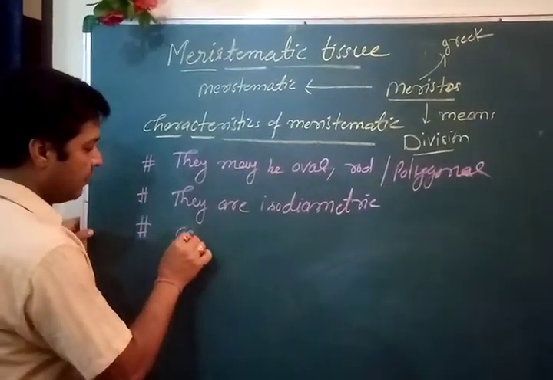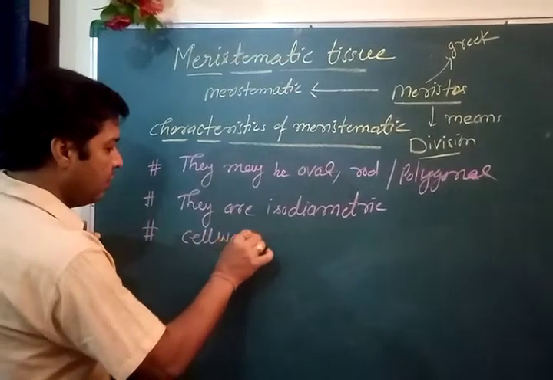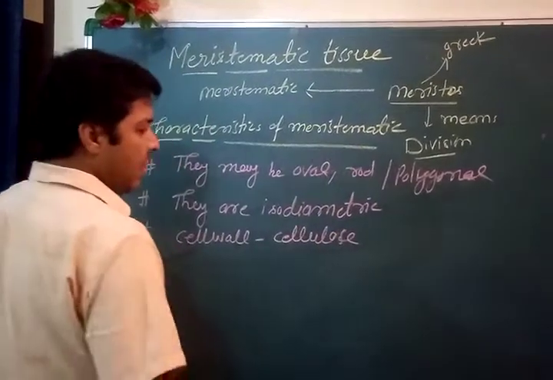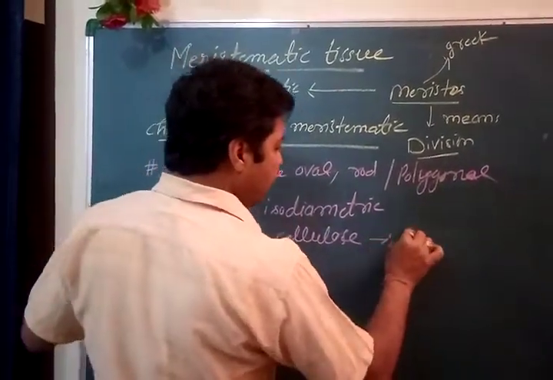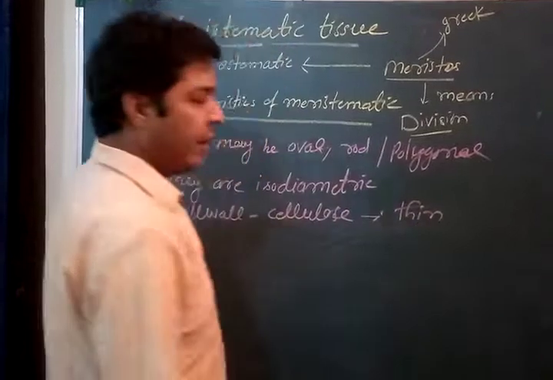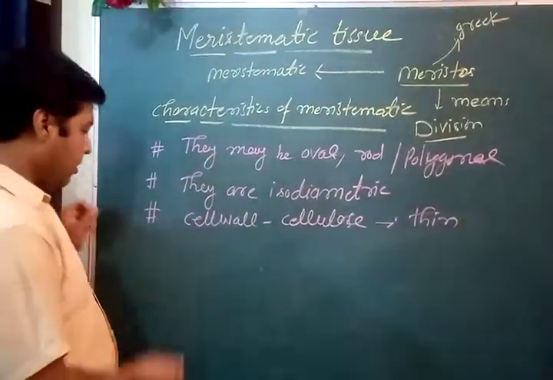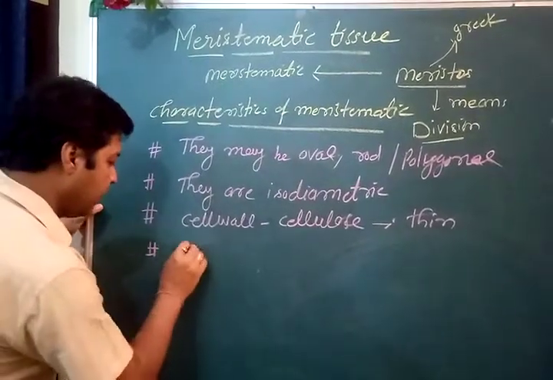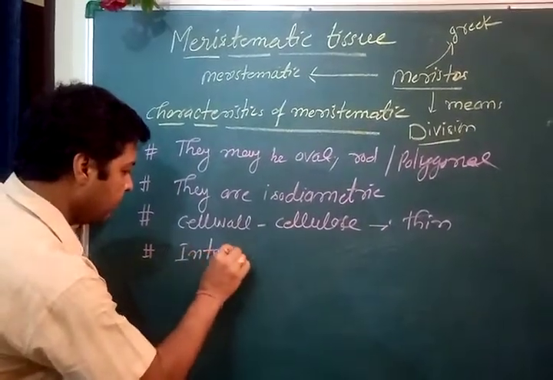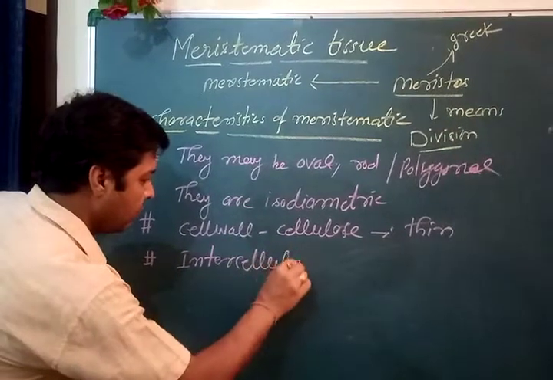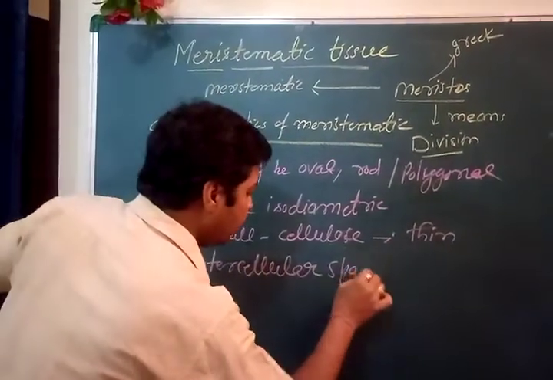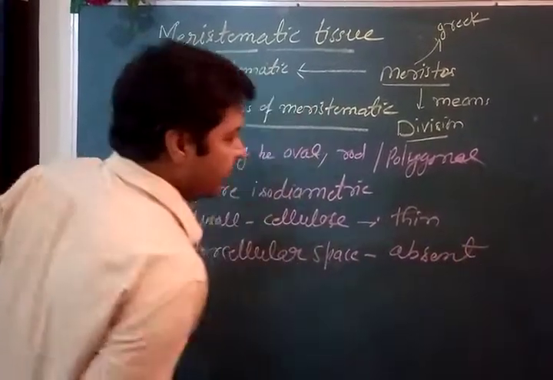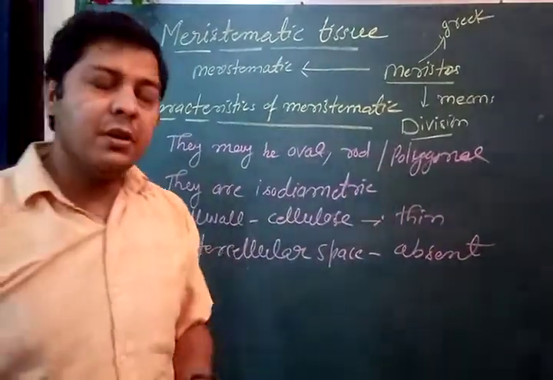The cell wall is made up of cellulose and the cell wall is thin. Intercellular spaces are absent; we don't find any kind of space among the cells.